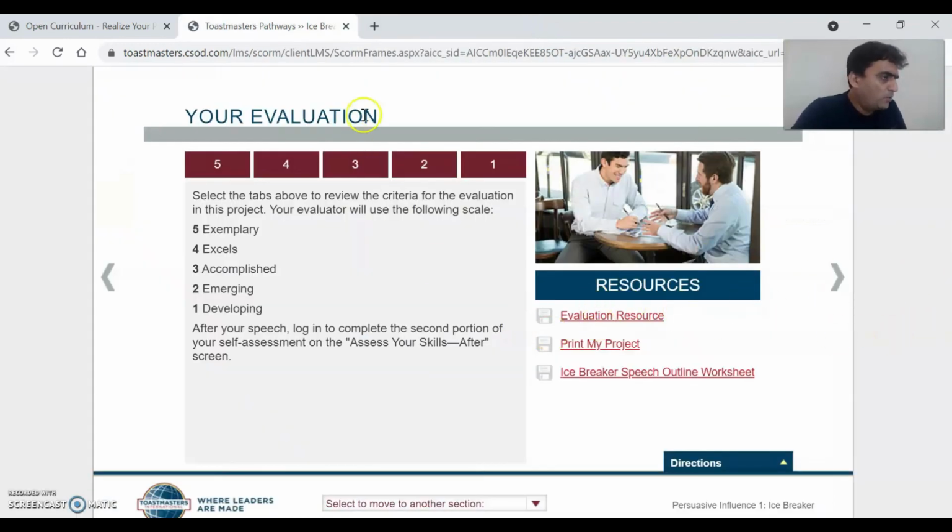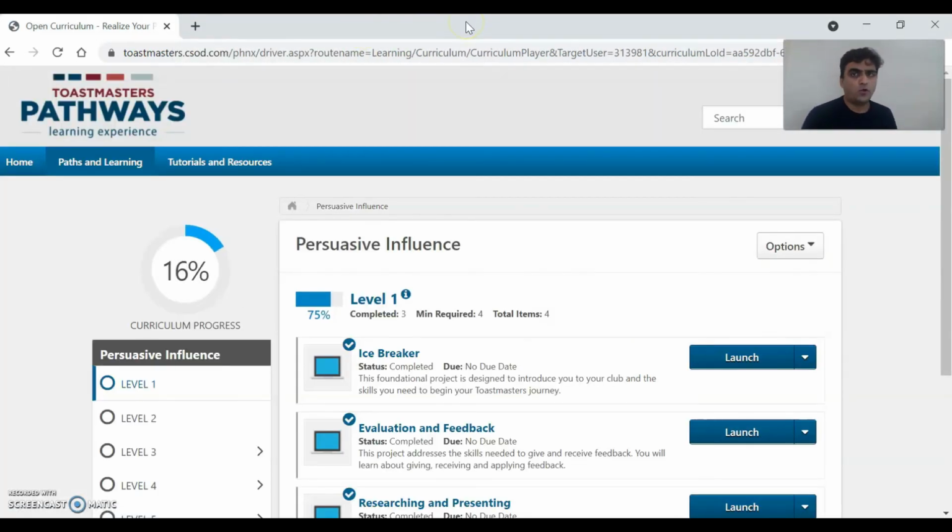Once you download these resources, the evaluation sheet, you will have to give it to your evaluator, and once you get the feedback from the evaluator you can upload the same on the website as well. Okay, so that's all from my side. I think the system is quite similar for all the paths.